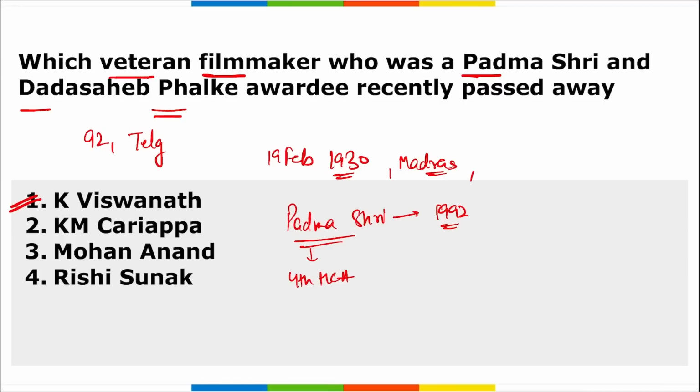Then apart from this, remember he was the 48th recipient of the Dadasaheb Phalke Award, that is India's highest award in the field of cinema, and he was awarded this title in 2016.